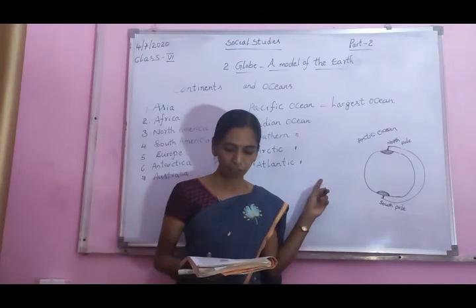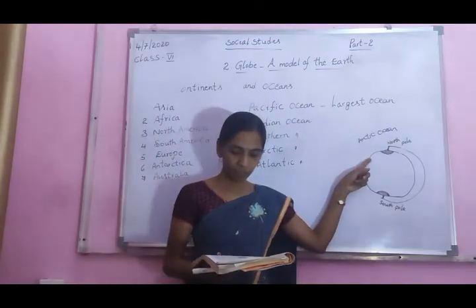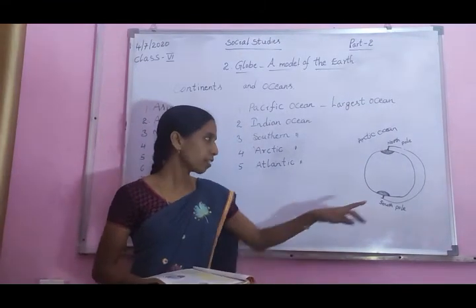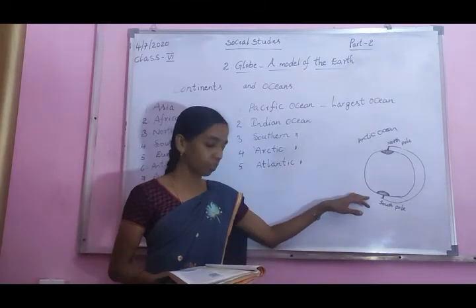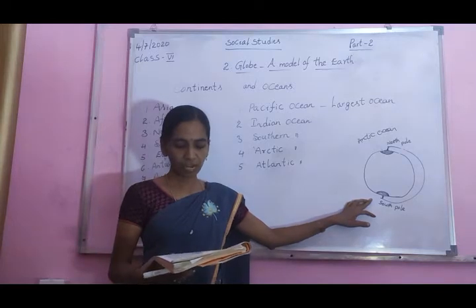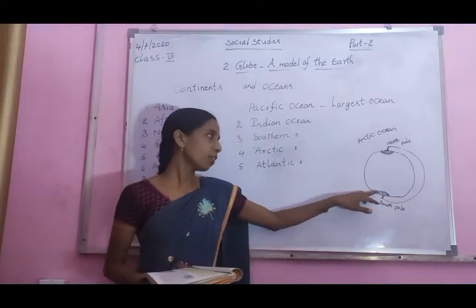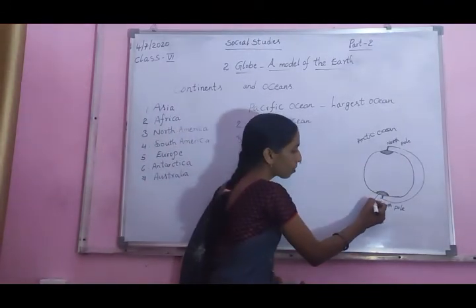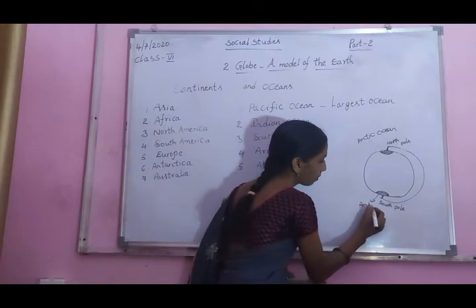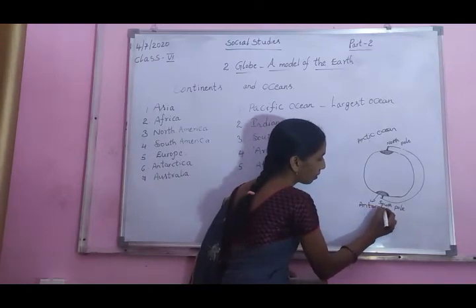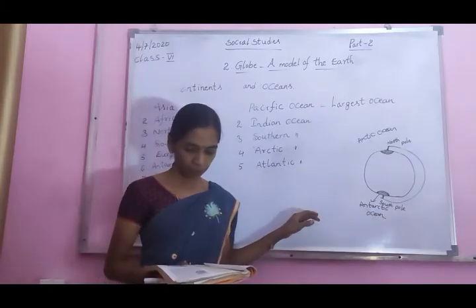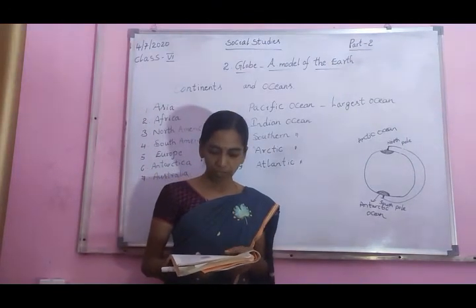The North Pole has a frozen ocean, the Arctic Ocean, and the South Pole has a huge accumulation of ice on it. This is called the Antarctic shield of ice. In this area, one ocean is also located. That ocean's name is Antarctic Ocean.